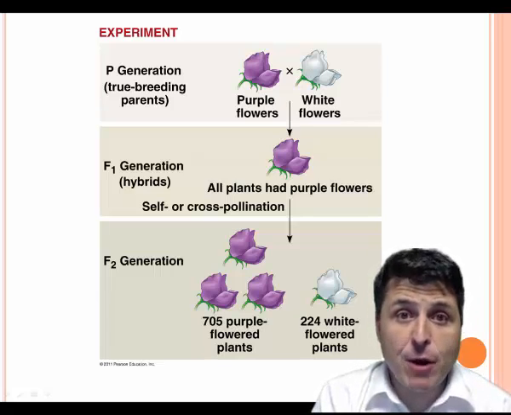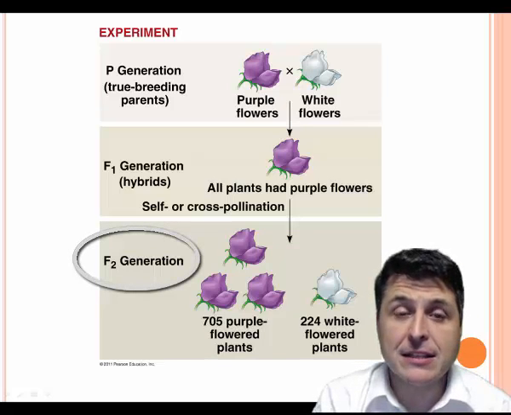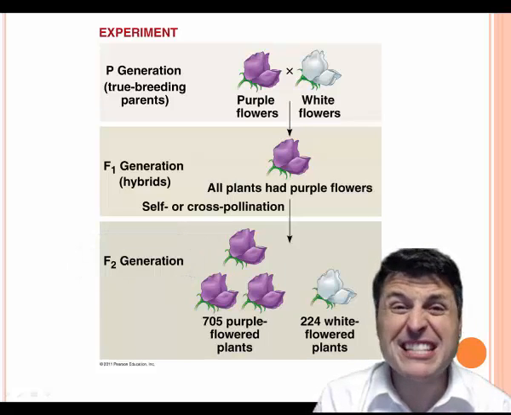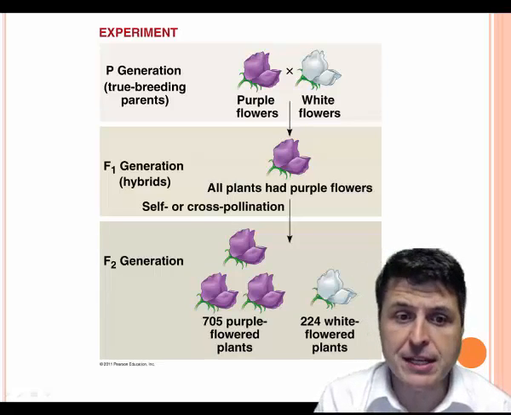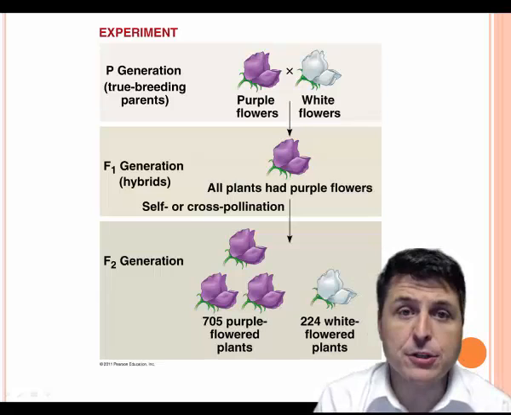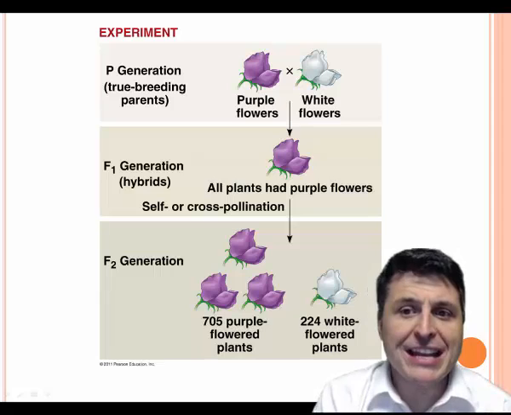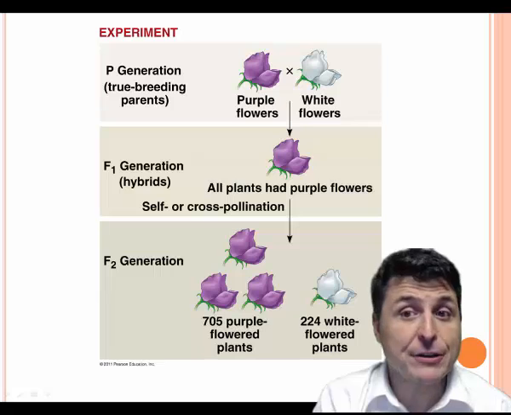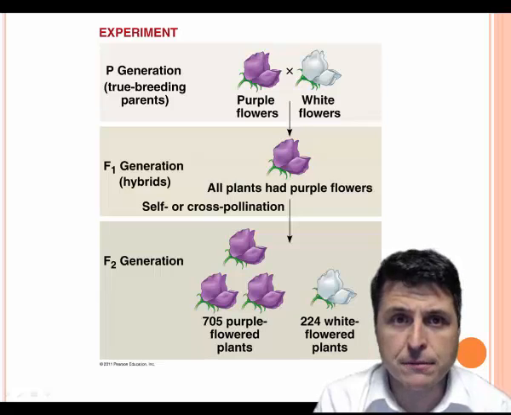He then allowed his F1 individuals to either self-pollinate or to cross-pollinate with other F1 individuals to create his F2 or second filial generation. In this particular example, we end up with about 75% or 3/4 of our offspring showing the dominant purple characteristic, and about 1/4 or 25% showing our recessive characteristic. Mendel assumed that it's likely then that the dominant inheritable factor didn't alter the recessive inheritable factor in any way. Both alleles could be passed on to the next generation unchanged.